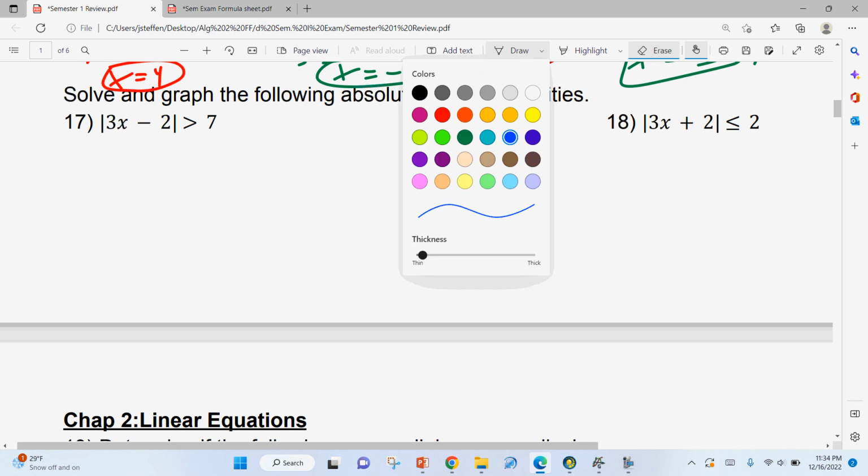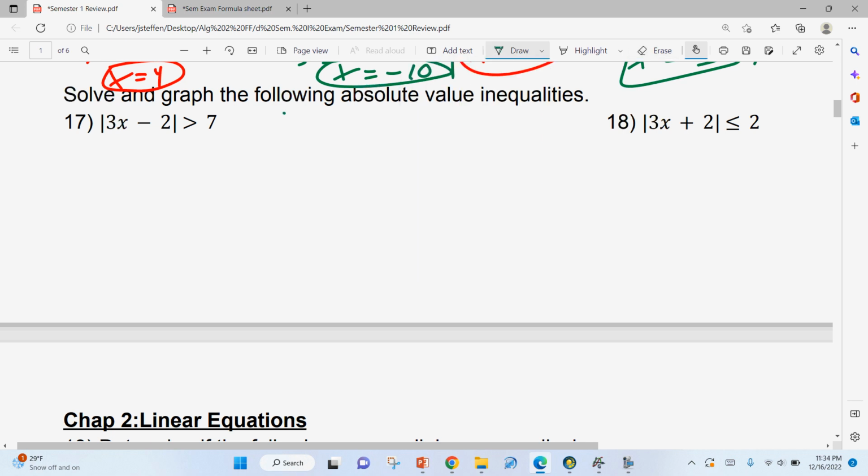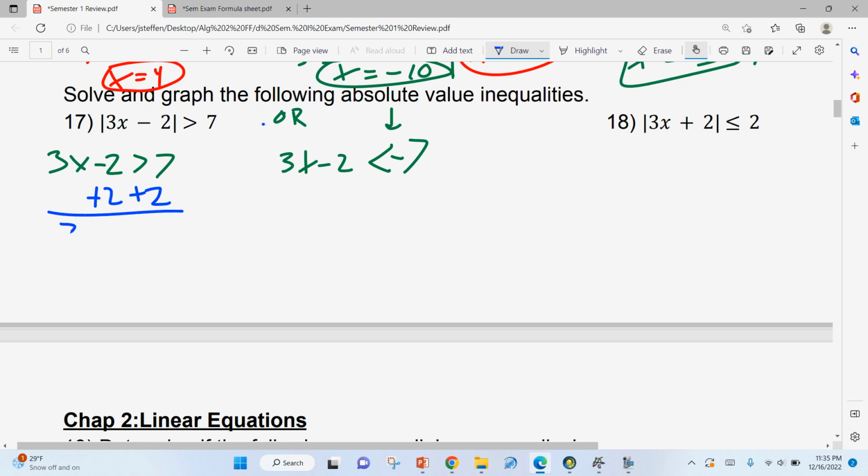Okay, so let's get started with these. This is an or problem, so we said it was greater than, and we'll confirm that we're right. So 3x minus 2 is greater than 7. Now here's the other thing you have to remember: 3x minus 2 is less than negative 7. You always have to flip your sign with your negative number. Once you do that, solve just like I did before. 3x is greater than 9, divide by 3, x is greater than 3.